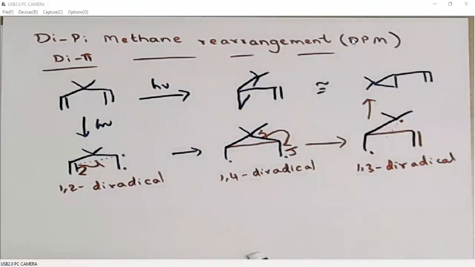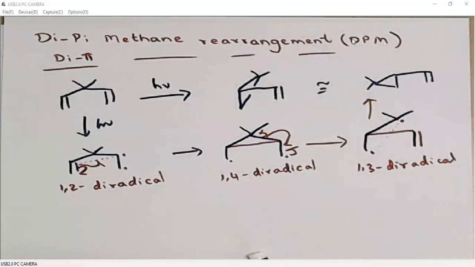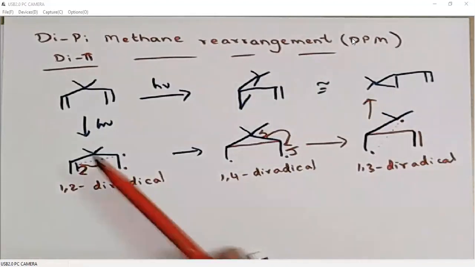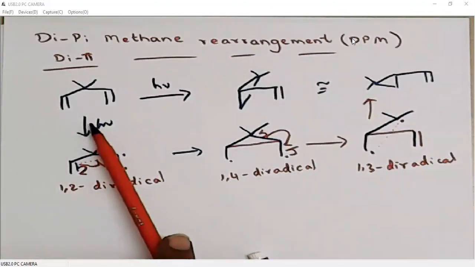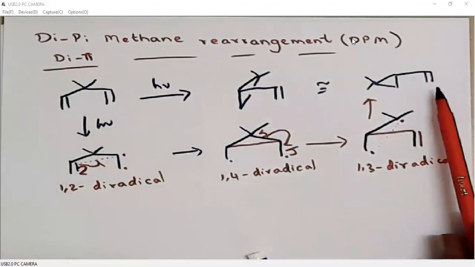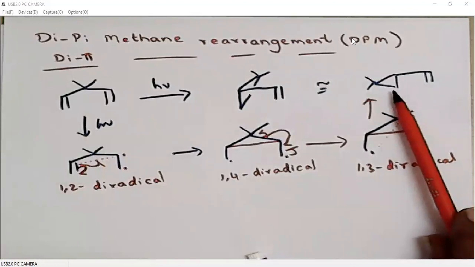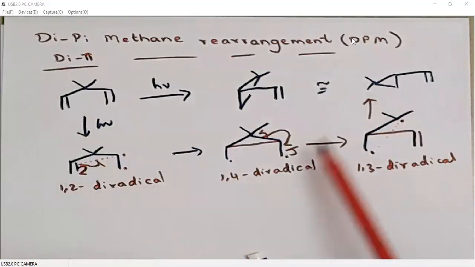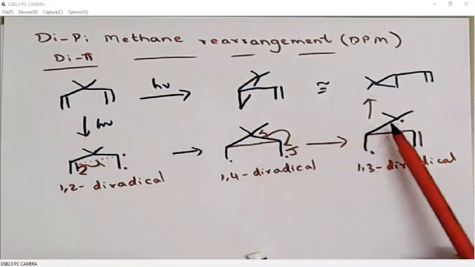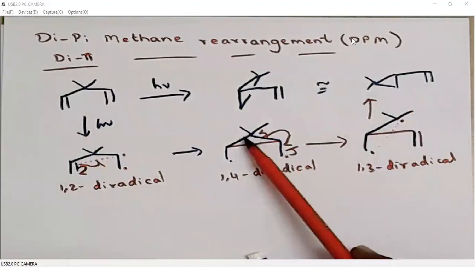So what is di-π-methane rearrangement? Di-π-methane rearrangement is the conversion of a non-conjugated diene into an alkene and a three-membered ring by forming a new bond and breaking an old bond.